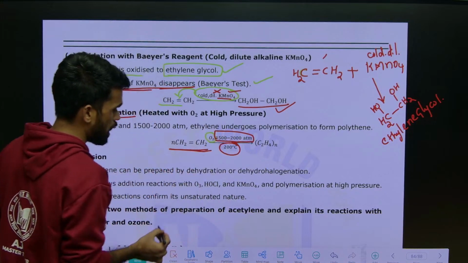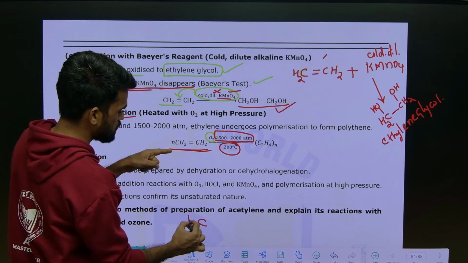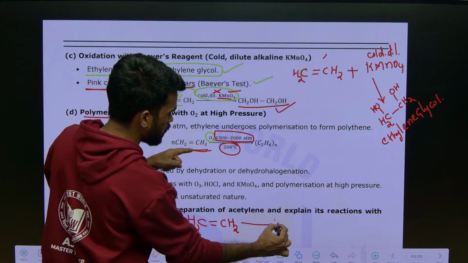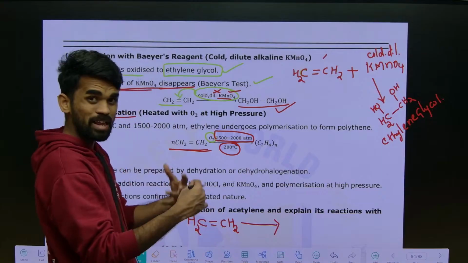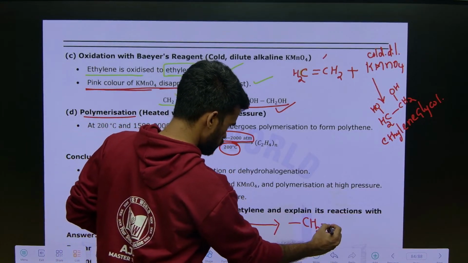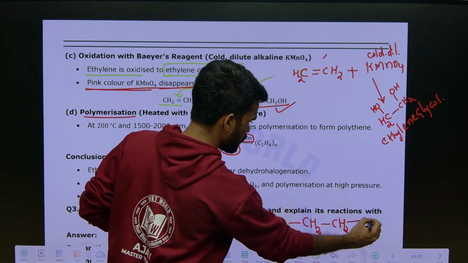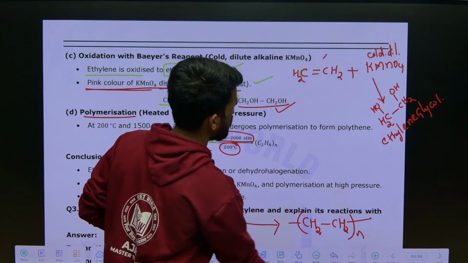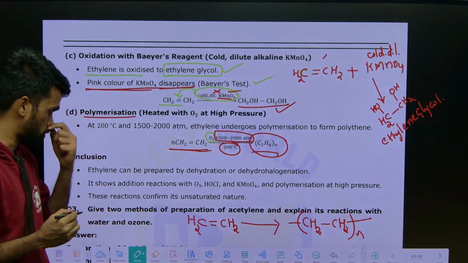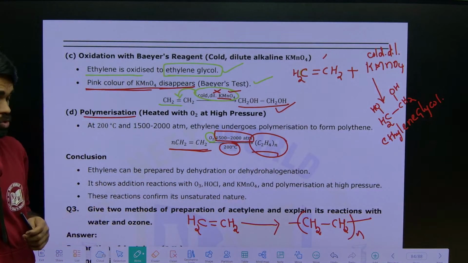Okay, then what happens? Whatever ethylene is there, the CH2 double bond CH2 group, that will be converted into polyethene. So you will get CH2 like this, you will get a polyethene like this, n number. This is what the indication here, polyethene is produced. Okay, is this clear?